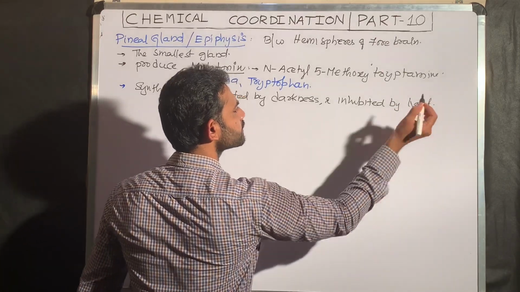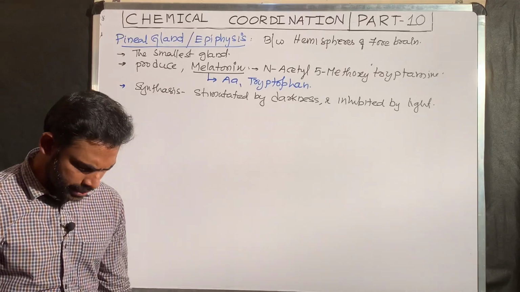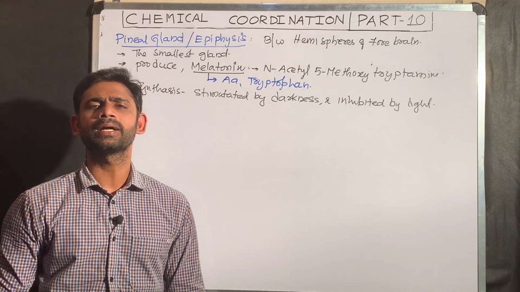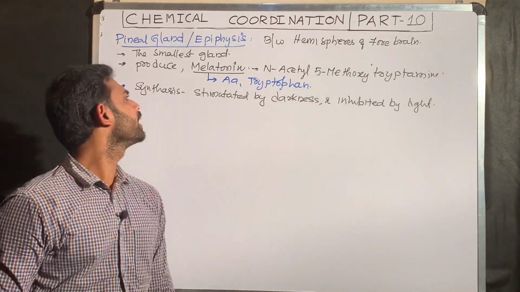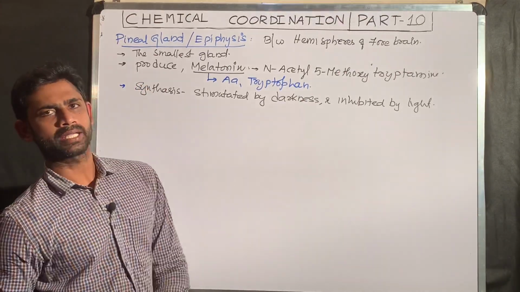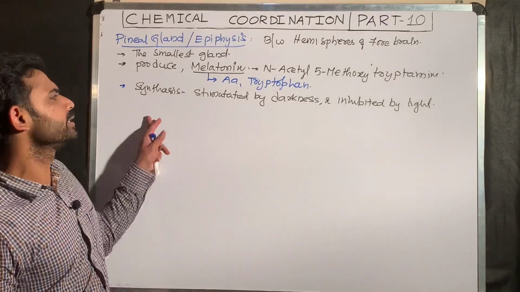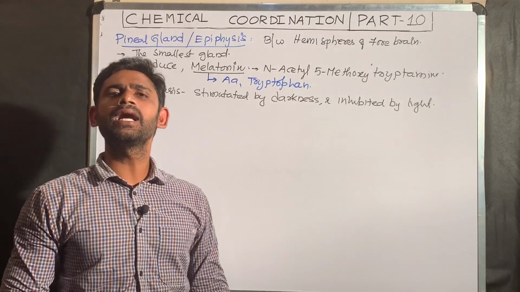When a person is exposed to light, melatonin synthesis decreases. When the person is exposed to darkness or night, automatically the melatonin synthesis will start. That is why I said melatonin synthesis is stimulated by darkness and inhibited by light.